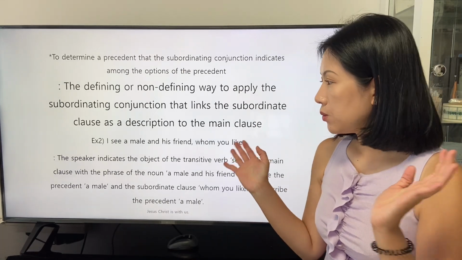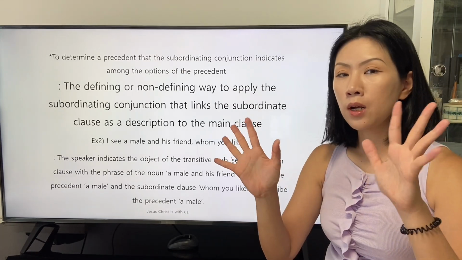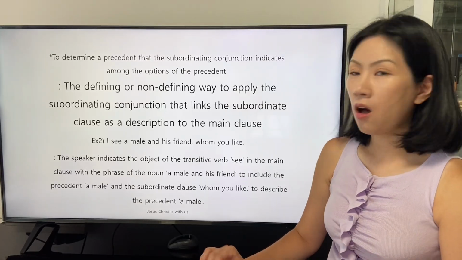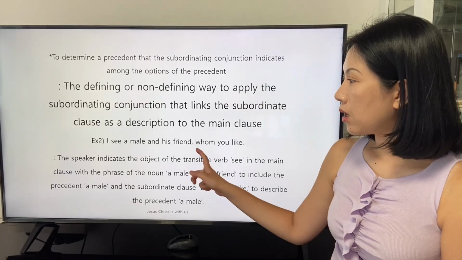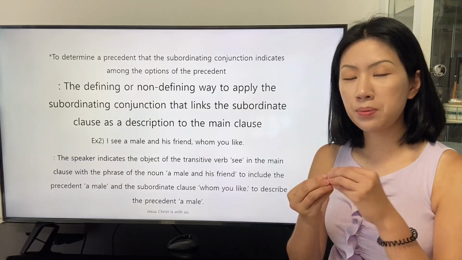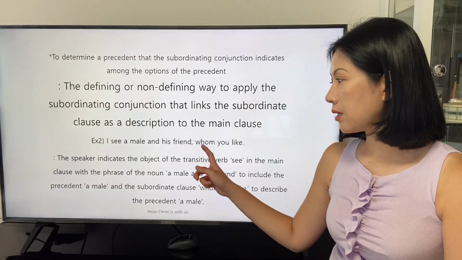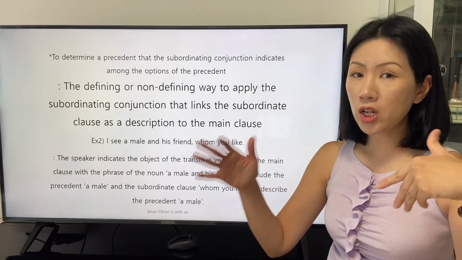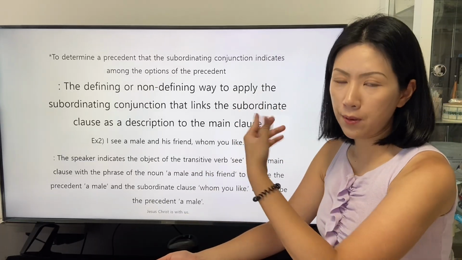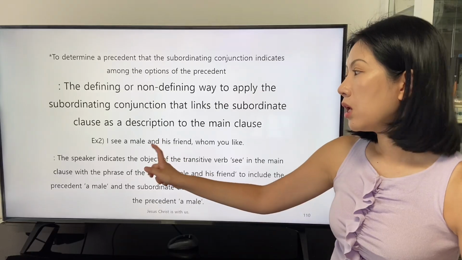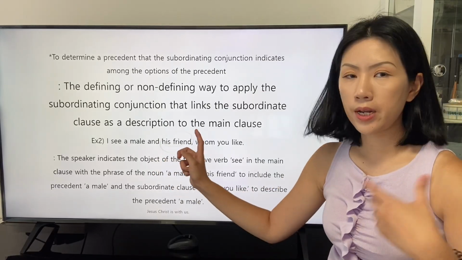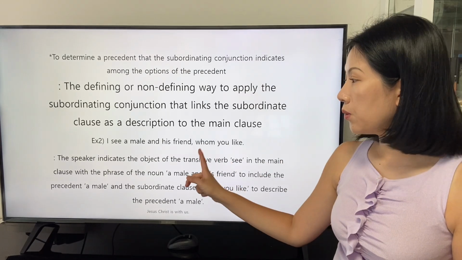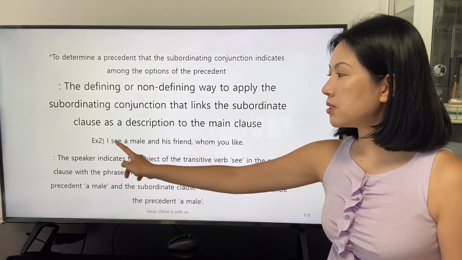In this sentence, finding out the only precedent is relatively obvious because the application of the comma reveals that the pronoun whom indicates the precedent that is not right ahead of the pronoun whom. So the noun phrase his friend is excluded. So we find that the pronoun whom indicates a male.